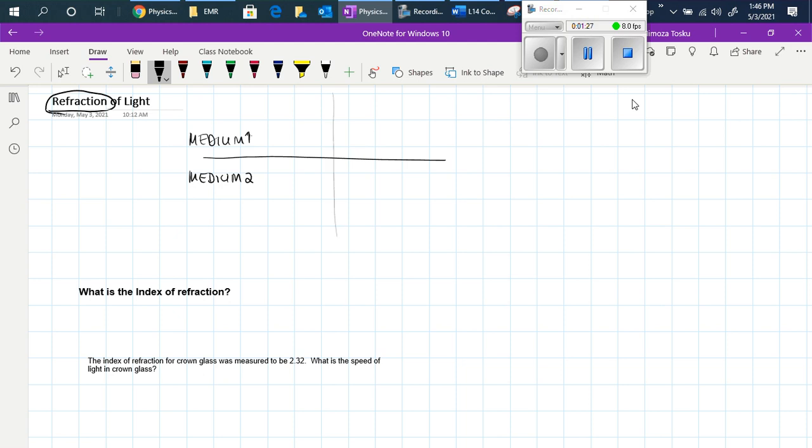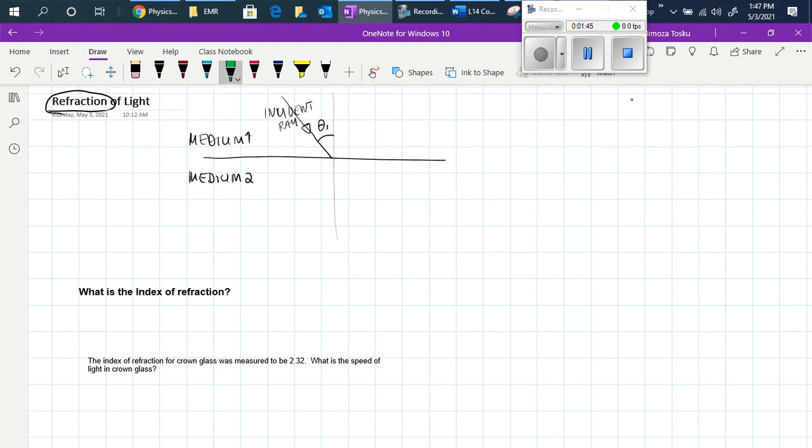Now, what do we notice as the light is traveling from medium 1 to medium 2? This is the incident ray with a certain angle, that is the angle of incidence.